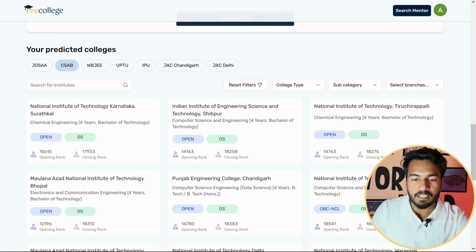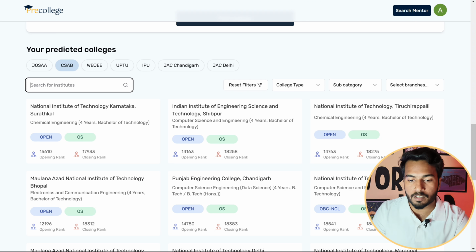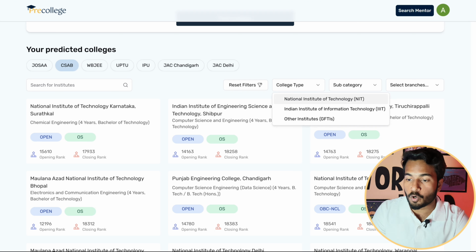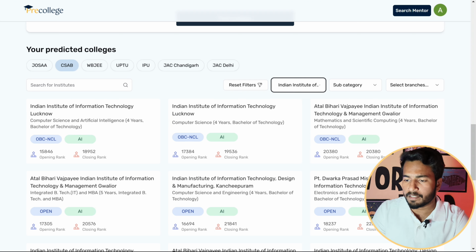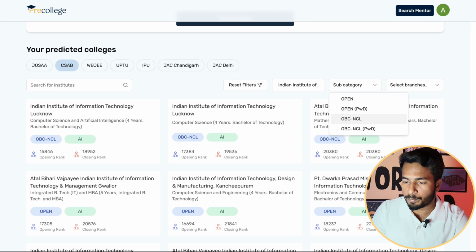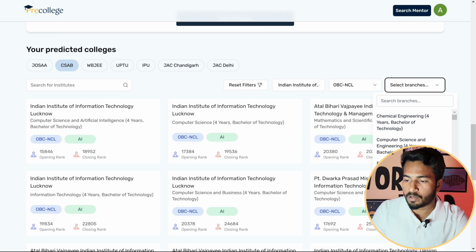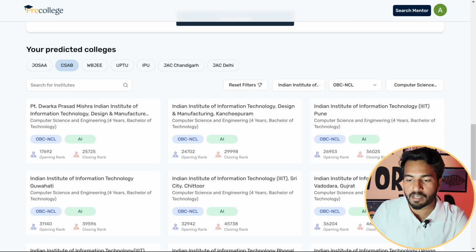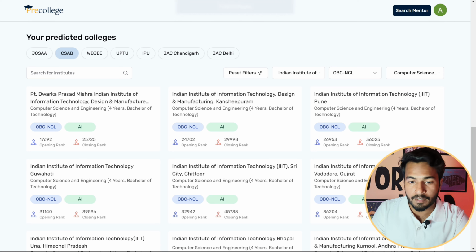And also, you can see here some filters have been provided to make your college filtering process simpler. For example, here you can search for a particular institute, your college type such as NIT, IIT. For example, let's choose triple IT, subcategory OBC NCL, and we are opting for computer science and engineering branch. So here a filtered option has been provided of all those colleges which we can get on our rank.